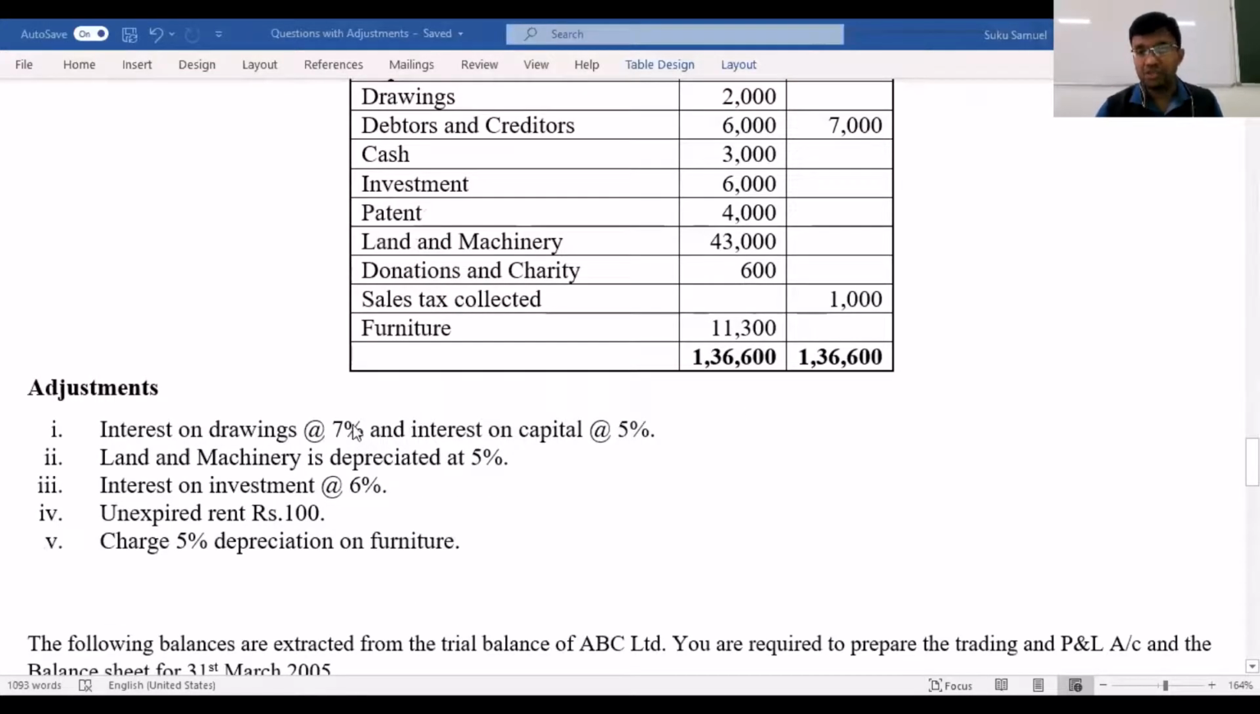Now, let's look at the adjustment. When it comes to adjustments, please remember the thumb rule. Any item mentioned as an adjustment, you will have to treat that twice.